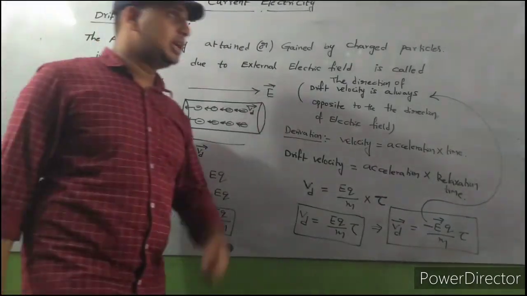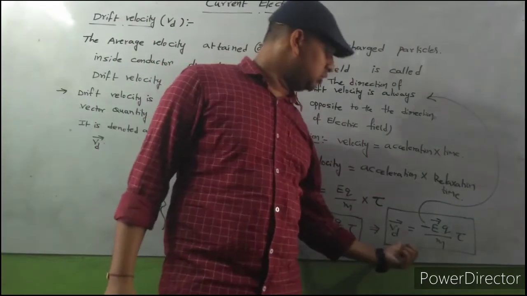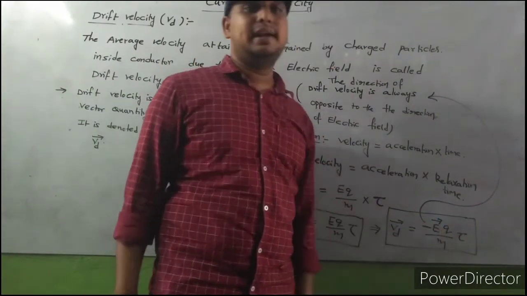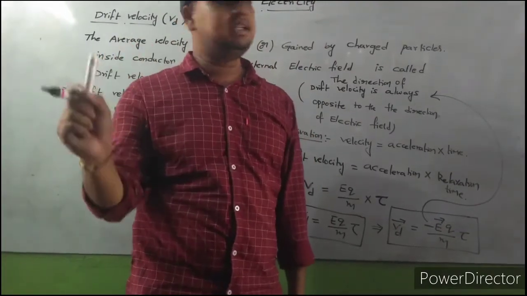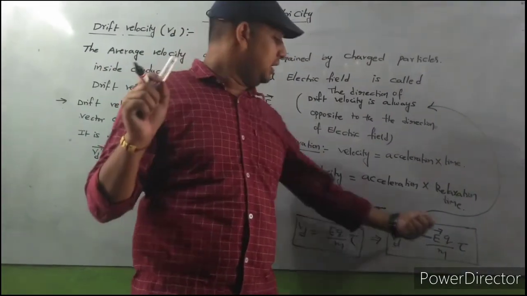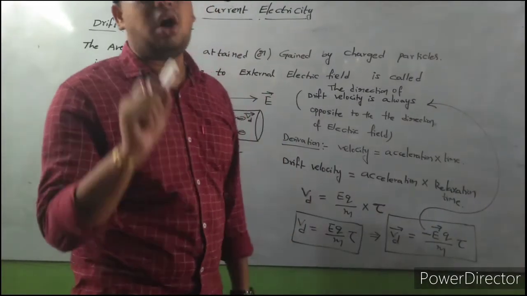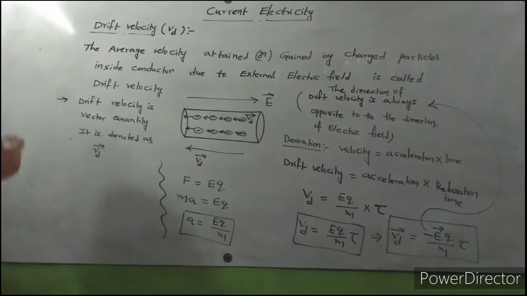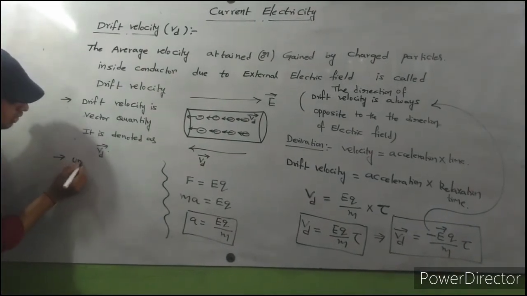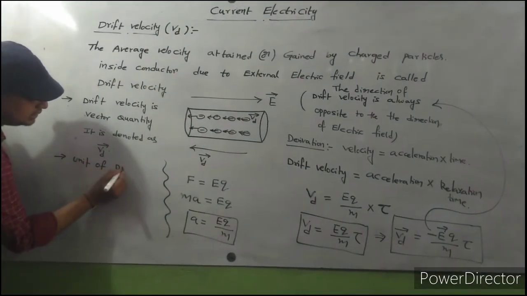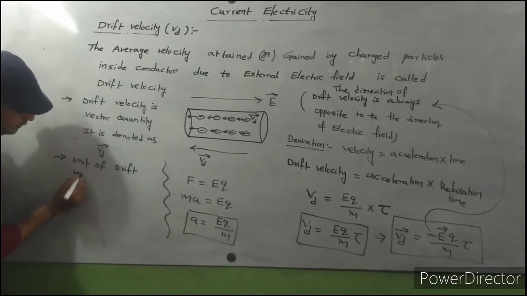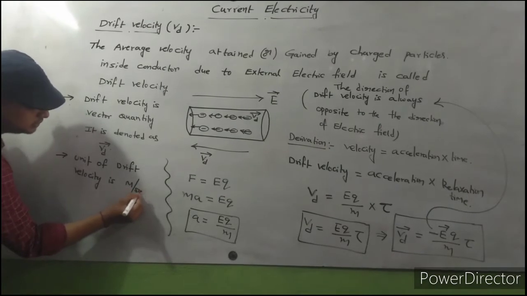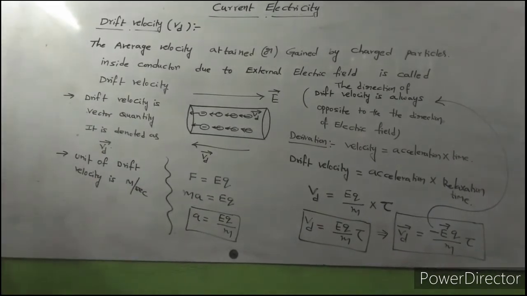In vector form, how can we represent this? Vd bar is equal to minus E bar into Q by M into tau. Here minus indicates the direction of drift velocity and direction of electric field are opposite. And the unit of drift velocity is meter per second.